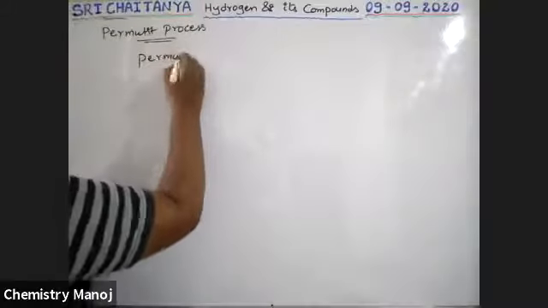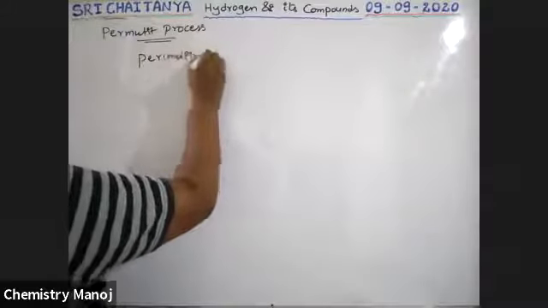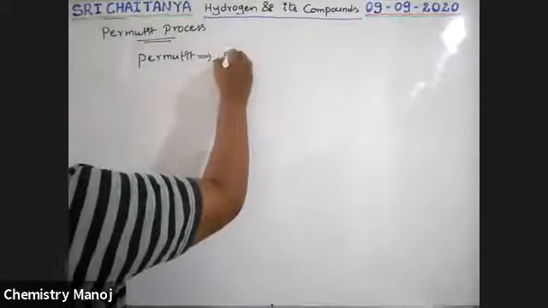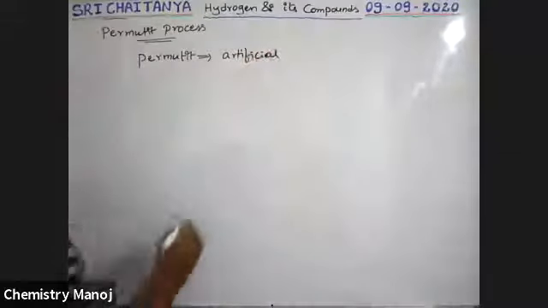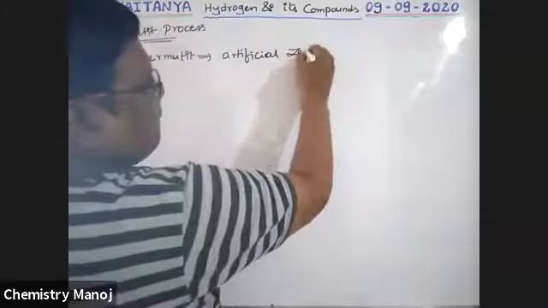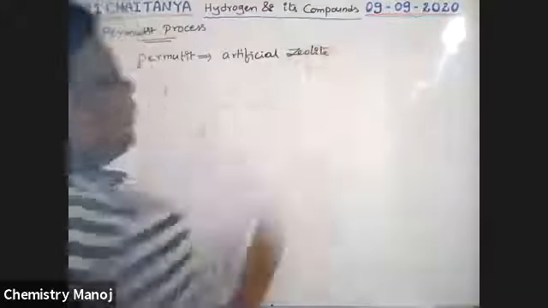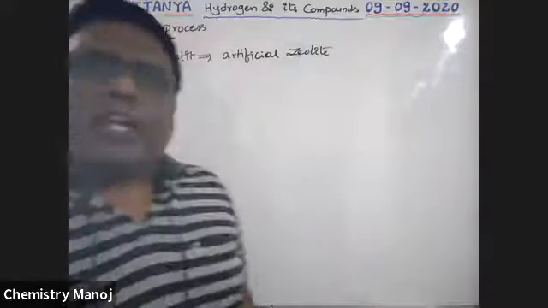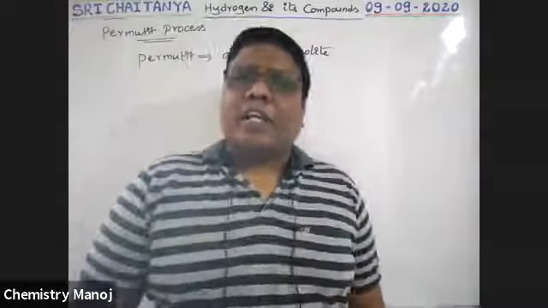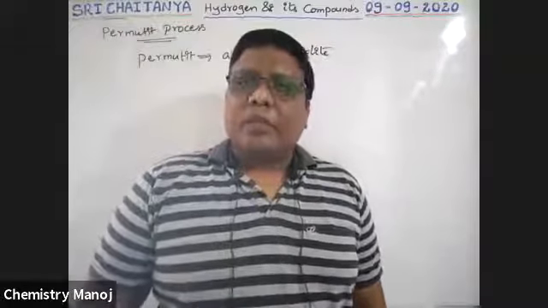Permutit is one of the chemicals. What is this permutit? It is artificial zeolite. Artificial zeolite is called permutit. Generally zeolite comes from nature, from the earth crust. So what is zeolite first of all?